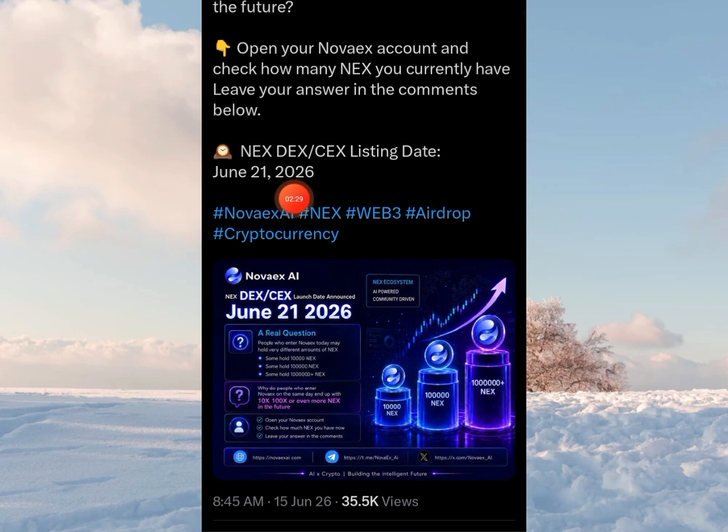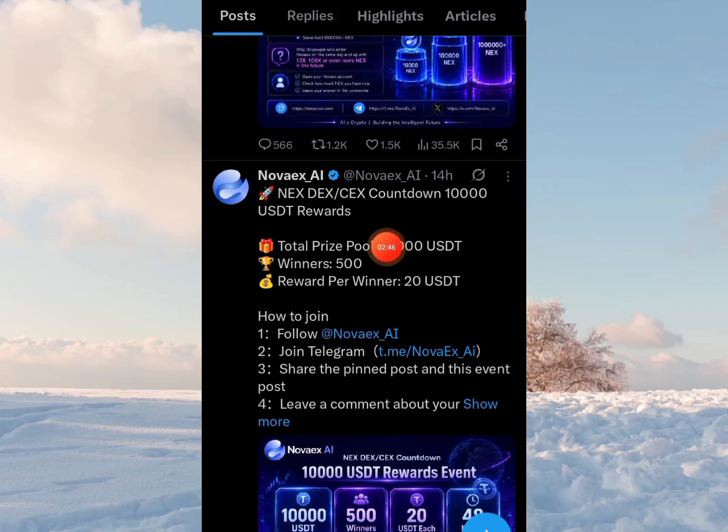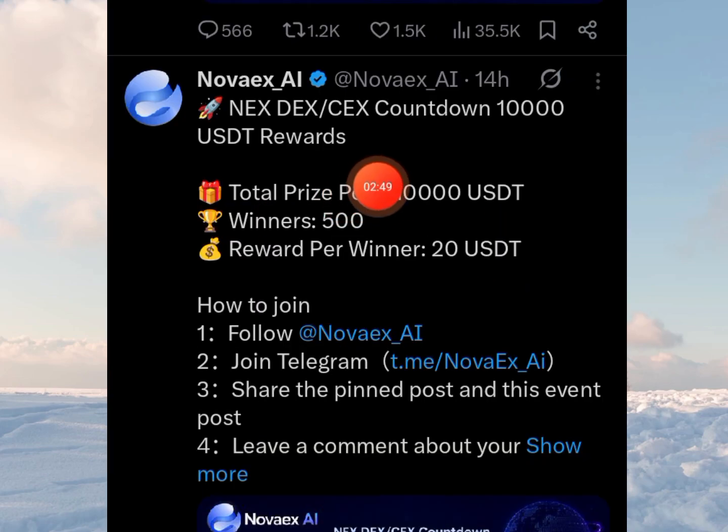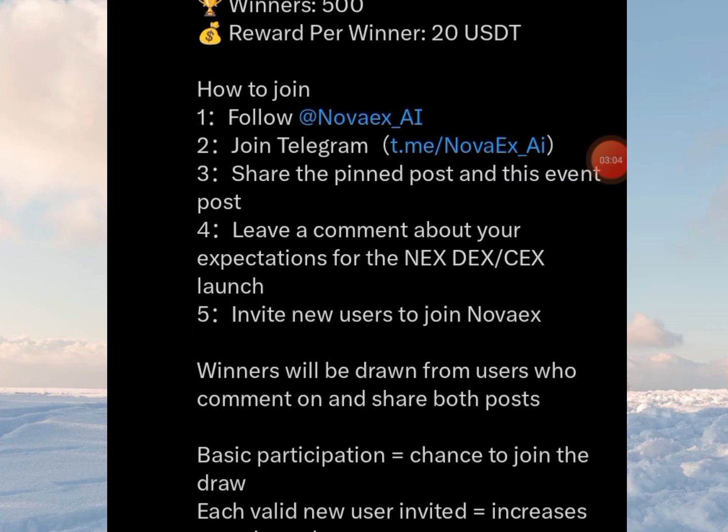At the same time, they announced their NEX decentralized and centralized exchange listing dates to be on the 21st of June. That's this month. So that's the listing date, and this is the official announcement. They have also backed it up with an event, the NEX DEX CEX Countdown. There's 10,000 USDT in rewards up for grabs, and 500 winners will each get 20 USDT.